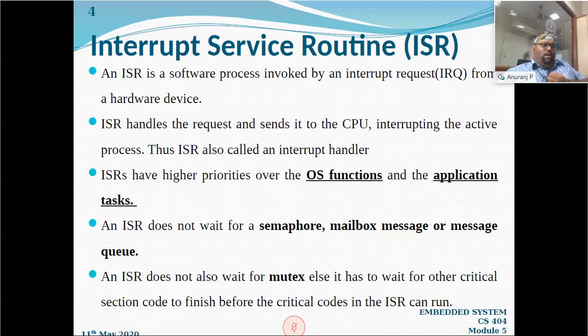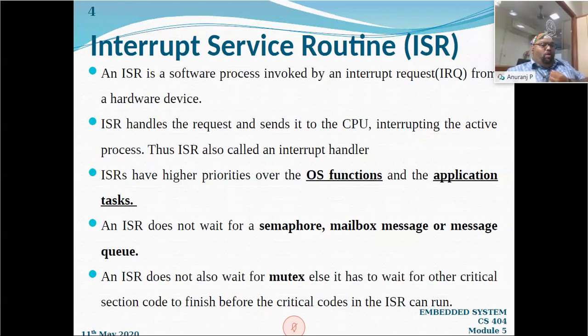You know that ISR will have high priority over operating system functions and application tasks. Why are we saying that? Because ISR has the highest priority. If the OS is following its own functions or some application it is running, and then ISR comes, it has to be given the highest priority. It has to be serviced first. And an ISR is not going to wait for any semaphore, or any mailbox message, or any message queue. The ISR is not going to wait because it has the highest priority.